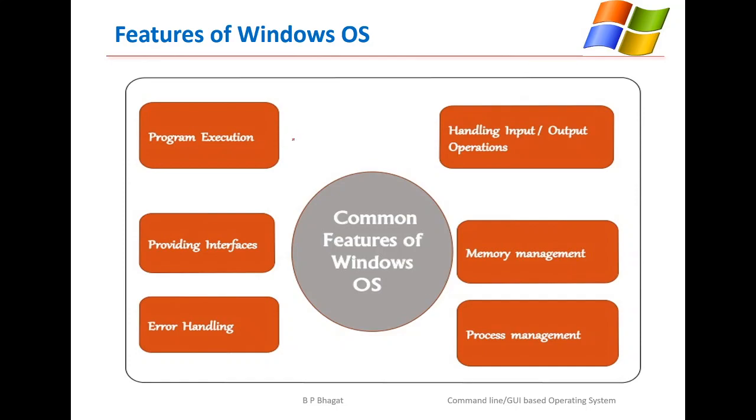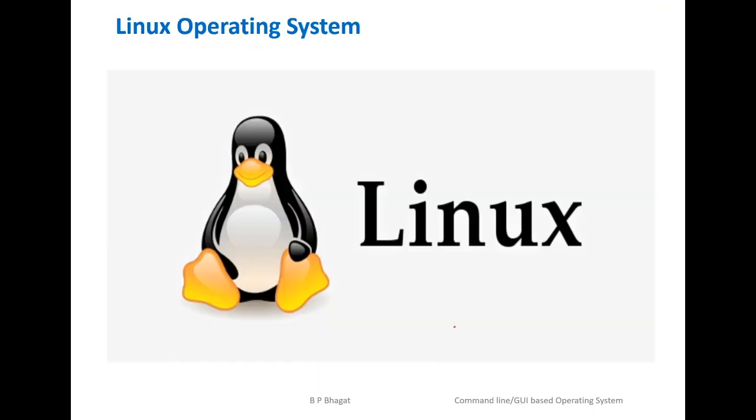That is executing the programs related to users, providing the interface, handling the errors, handling IO, input output related operations, handling all memory related management, and managing all the processes. So all these are the features of the Windows operating system.